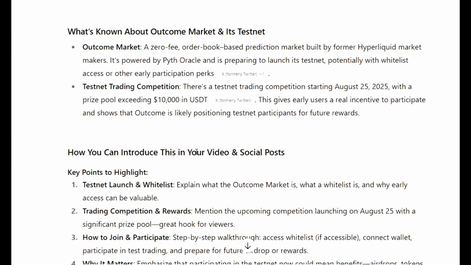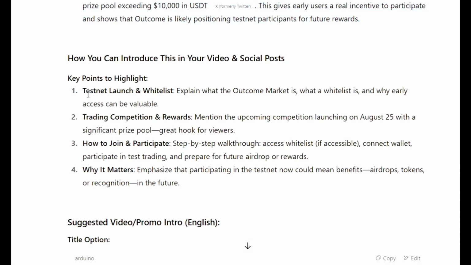Look, this is Outcome Market, a zero fee order book based prediction market that we are going to participate in, in this airdrop testnet trading competition. There's a testnet trading competition starting tomorrow with a prize pool exceeding 10,000 in USDT. This gives early users a real incentive to participate and shows that Outcome is likely positioning testnet participants for future rewards.